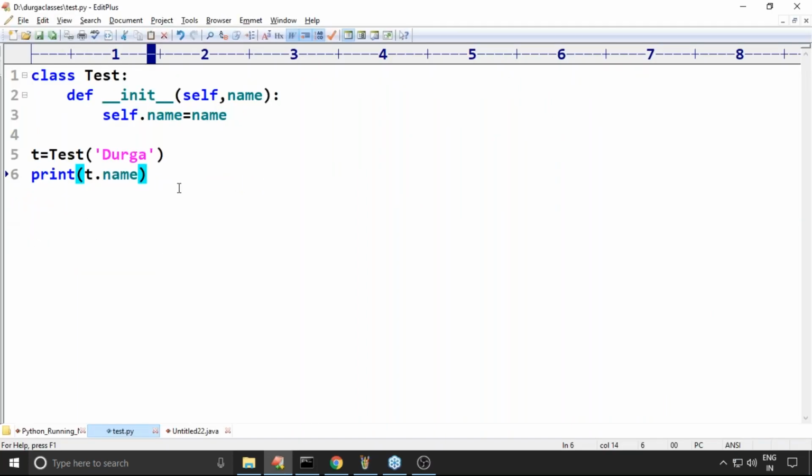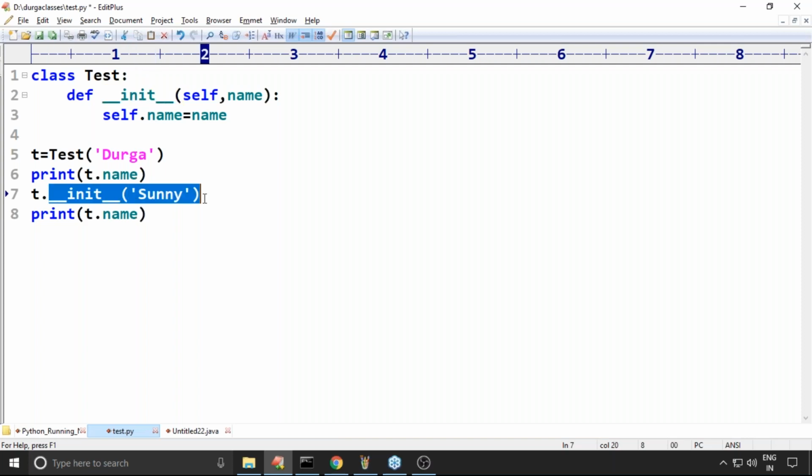Now on the same object I'm calling the constructor explicitly. Whenever you call a constructor, it compulsorily expects name. Now I'm providing Sunny, and print t.name again.